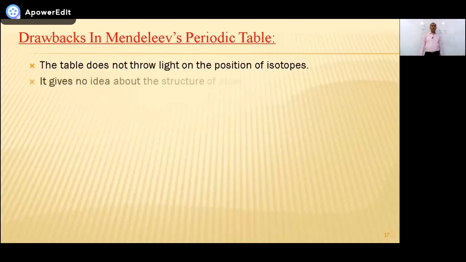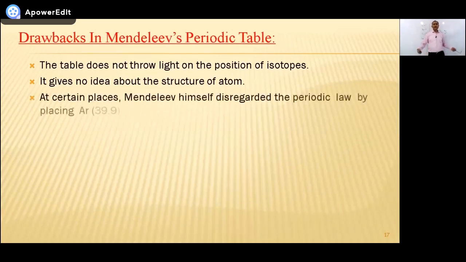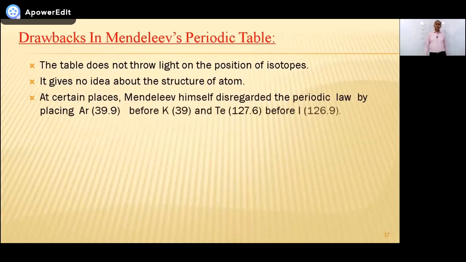What else? It gives no idea about the structure of an atom. There was no discussion about why the elements are arranged like this, or any sentence about the structure of the atom. And what else? At certain times he disobeyed his own law. For example, in his law, what should be done?